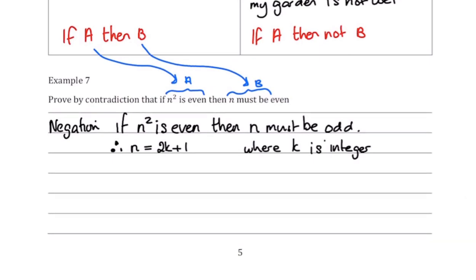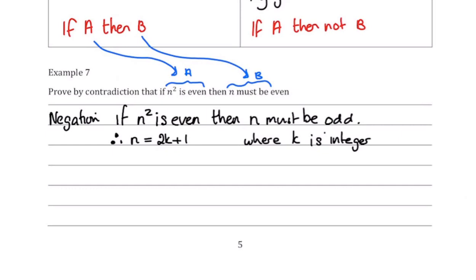Okay, so we're going to start with that statement. We've got n equals 2k plus 1. What we're going to do is square both sides. So therefore, n squared equals (2k plus 1) all squared. We're going to multiply that out. Therefore, from that, we get n squared equals 4k squared plus 4k plus 1.